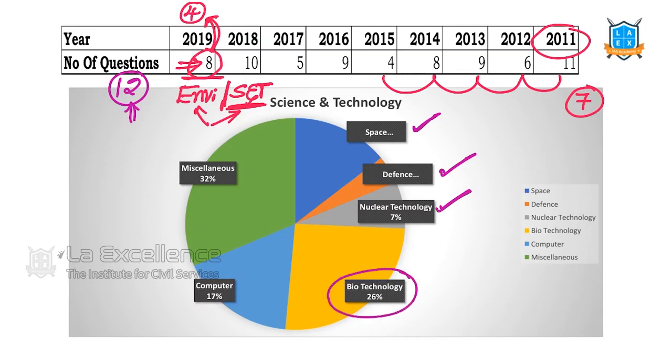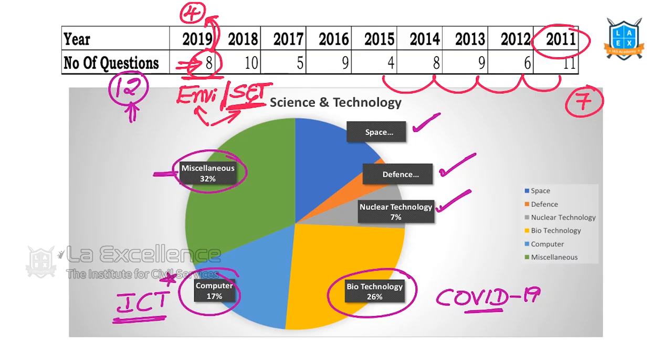Biotechnology, because of COVID and the recent developments, biotechnology issues are in the news. So from that we can get many questions. ICT is an evergreen area for the UPSC, so from ICT and computer related issues we get questions. In miscellaneous, we have many areas, including fundamental physics.